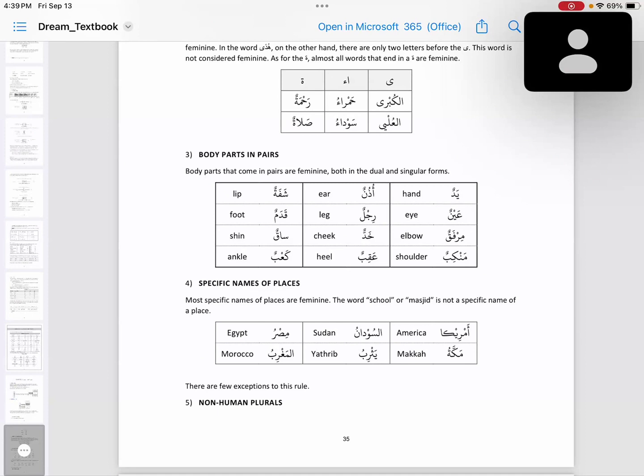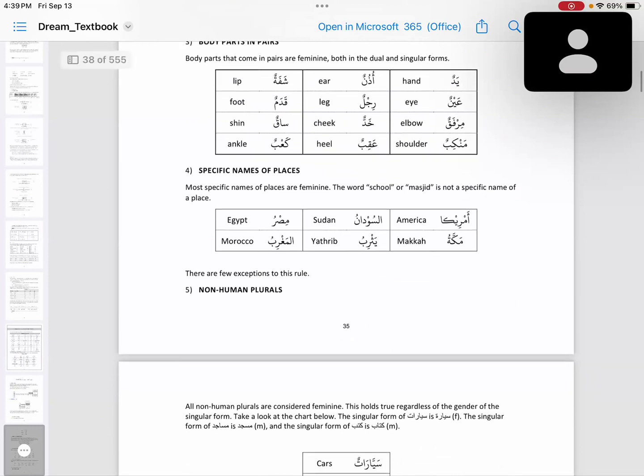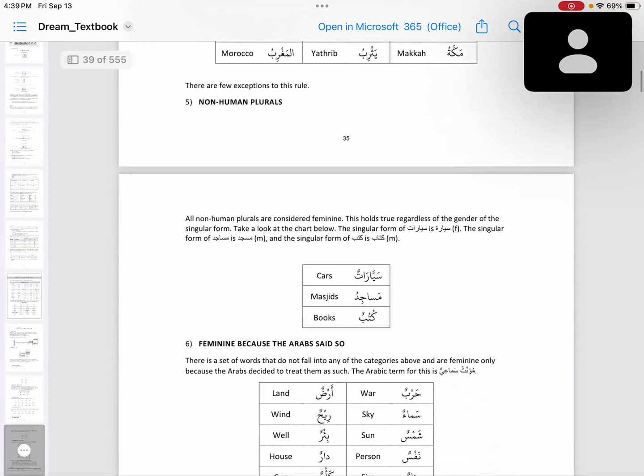Then specific names of places. Most specific names of places are feminine. The word school or masjid is not a specific name of a place. So country names are feminine. There are a few exceptions. Non-human plurals. All non-human plurals are considered feminine. This holds true regardless of the gender of the singular form. Take a look at the chart below.